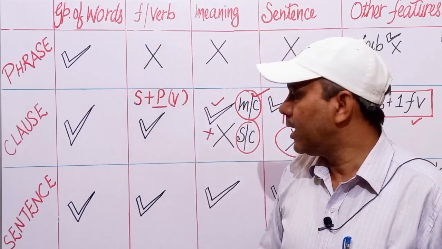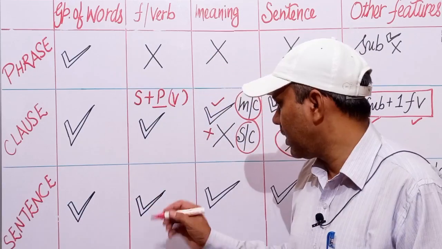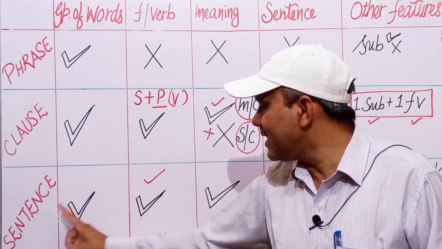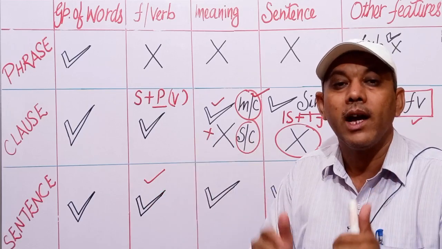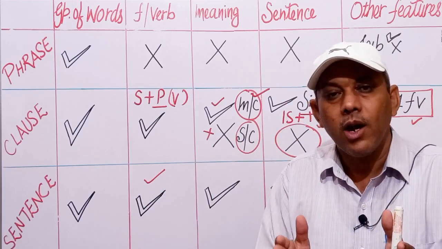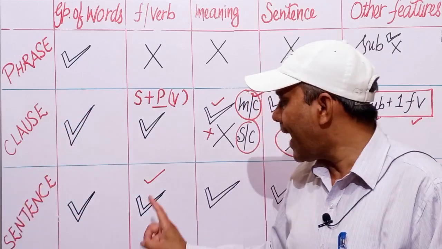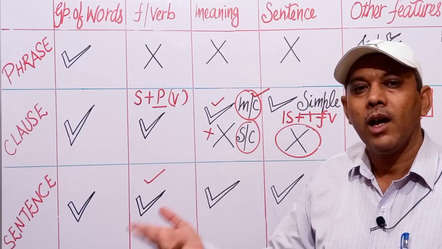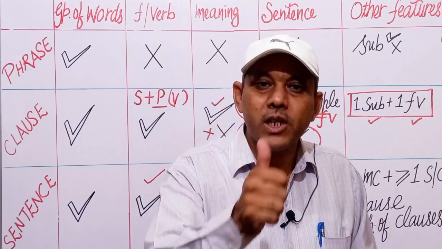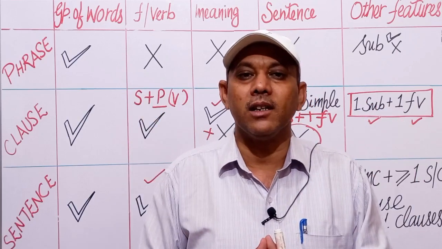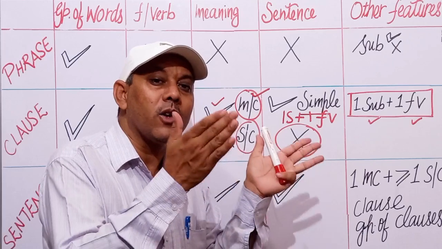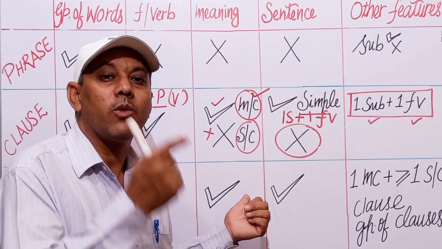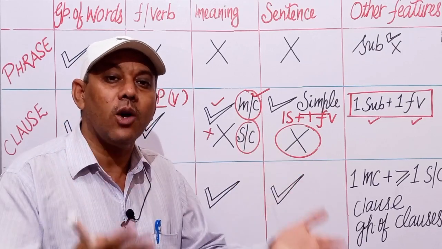Next is finite verb. Does a sentence have a finite verb? Without a verb, no sentence can be framed. So every sentence has a finite verb of its own, at least one finite verb. It may have more than one finite verb also, but at least it must have a finite verb. Next is meaning. A sentence always has a complete meaning. If a group of words has not a complete meaning, even after having a subject or verb, it is not a sentence. We can't call it a sentence.